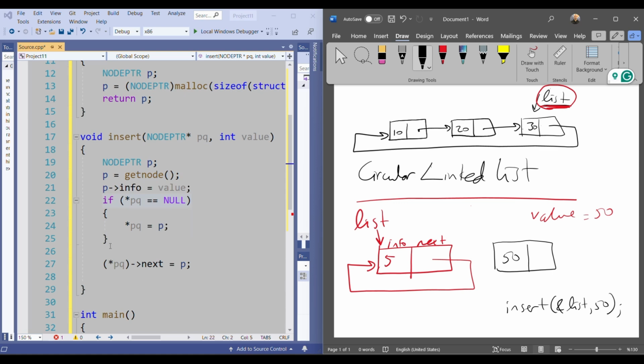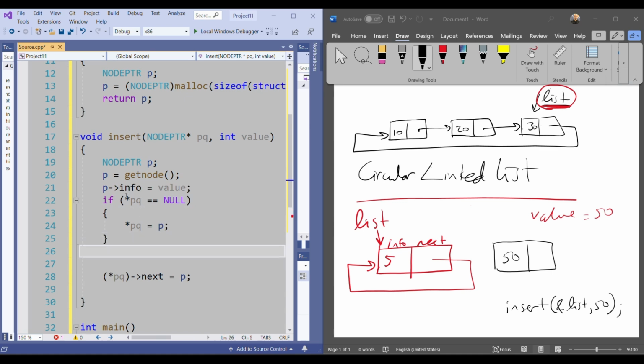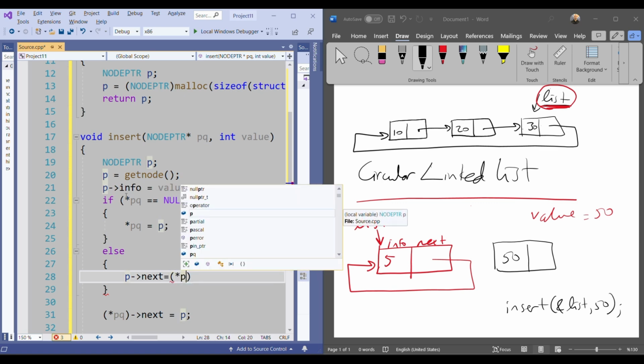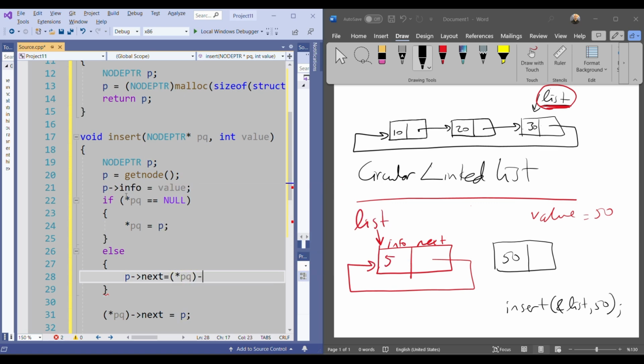So I need an else part, isn't it? If this condition is false, I want to do this: else, T next is equal to PQ next.